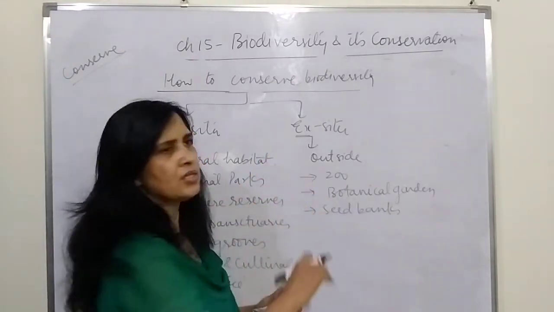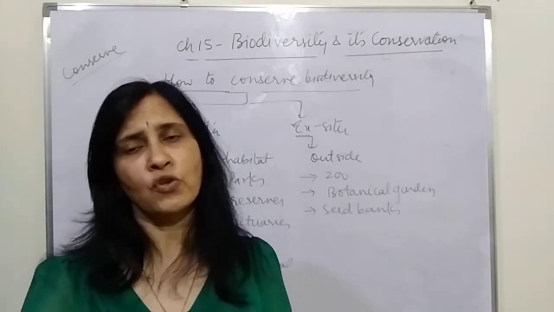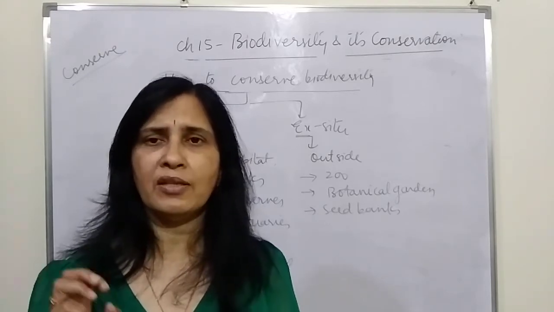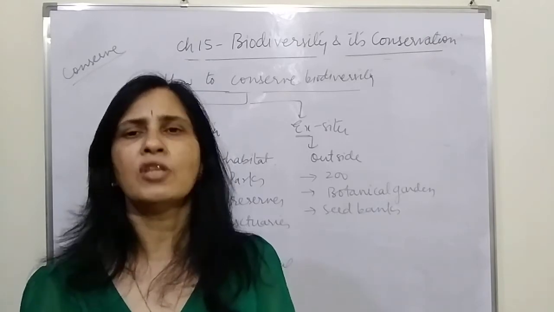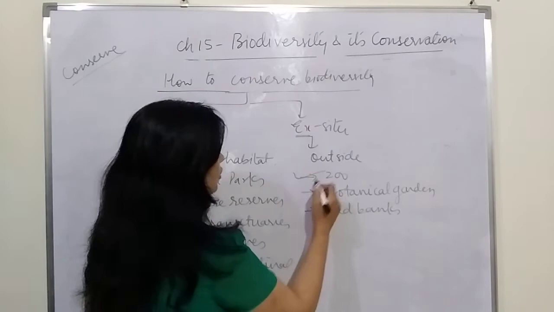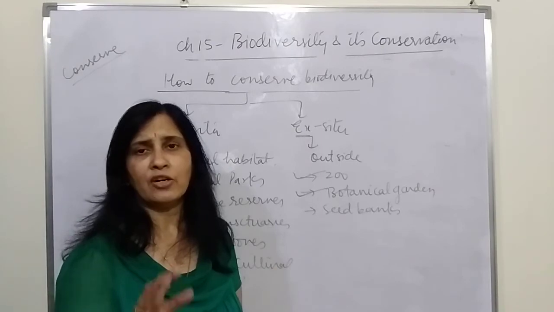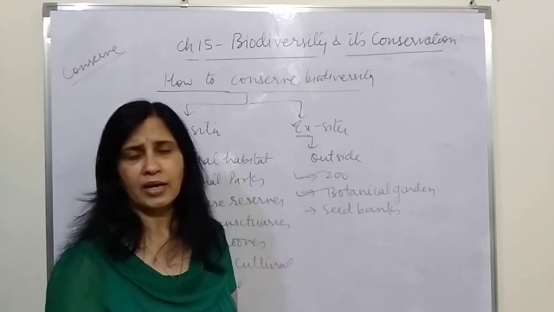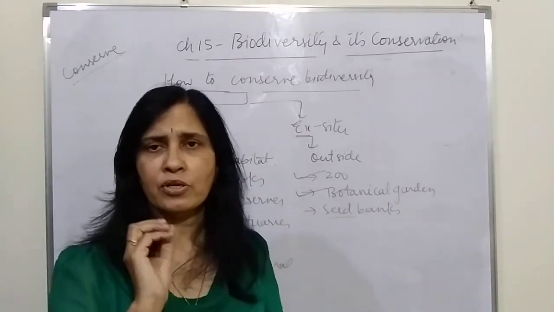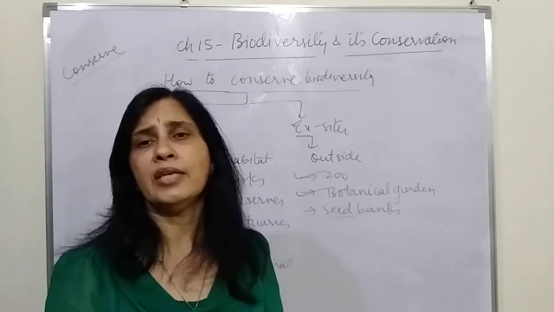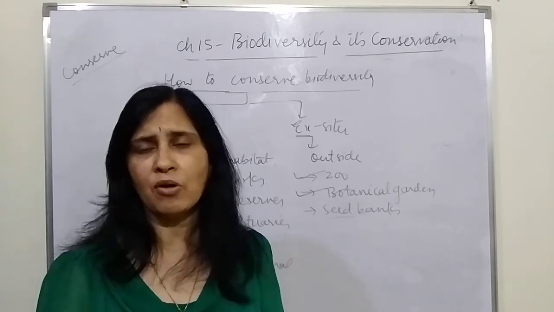Then comes ex situ conservation, where we find that the condition in which the animal is living is not favorable for them. So we pick them up, we bring them to a place where they are fed, where their breeding is done, and all care is taken so that they can survive and produce the next generation. So they are the zoos, they are the botanical gardens, where a variety of plants, it can be bryophyte, moss, pteridophyte, gymnosperm, all can be grown. And botanical gardens also have seed banks. A seed bank is a place where the seeds, the stem portion, or the genes of animals or plants can be preserved, and whenever we want to grow them, we just take them out and grow them.